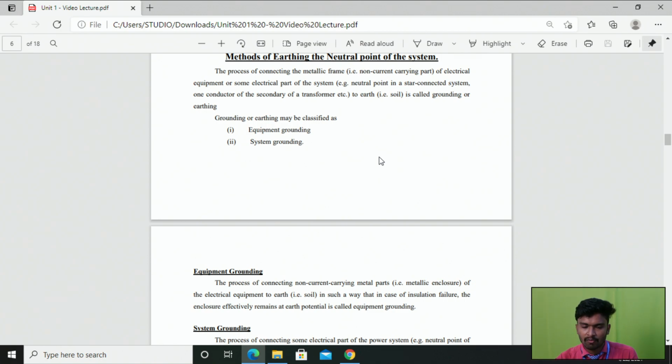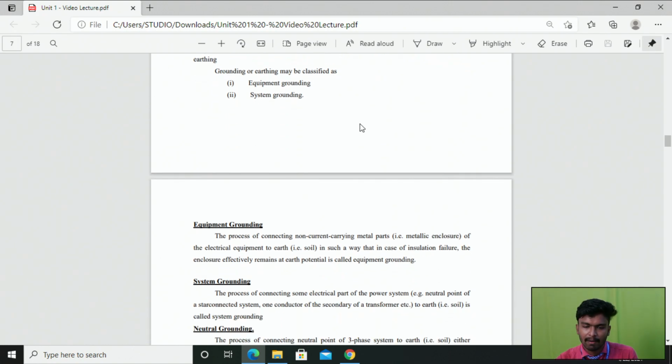Right. So the process of connecting the metallic frame of electrical equipment, or otherwise some electrical part of the system, to the earth is called grounding, or also earthing. The metallic frame is nothing but the non-current carrying part of electrical equipment. If it is an electrical part, it means the neutral point of a star connected system, or one conductor of the secondary of the transformer, etc. So we need to connect that point to the earth, which is nothing but soil. This process is called grounding or earthing.